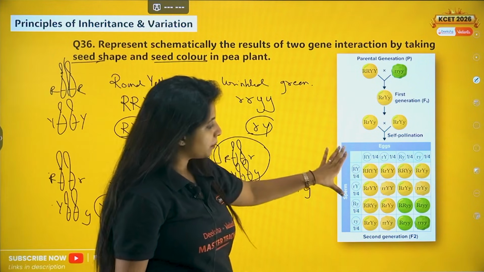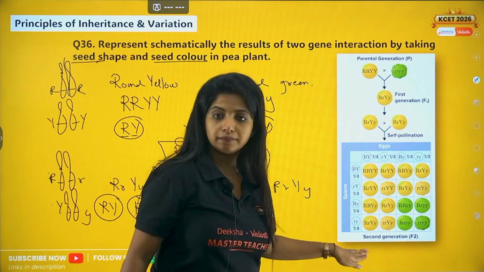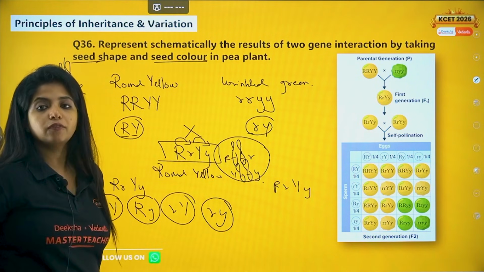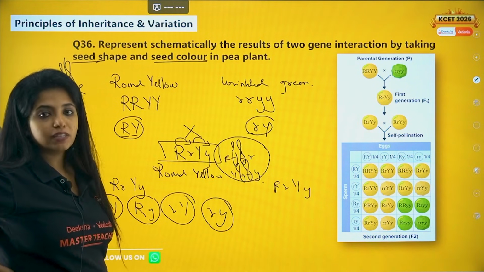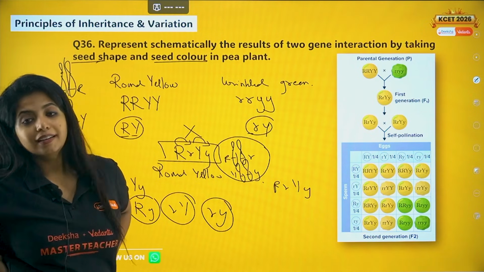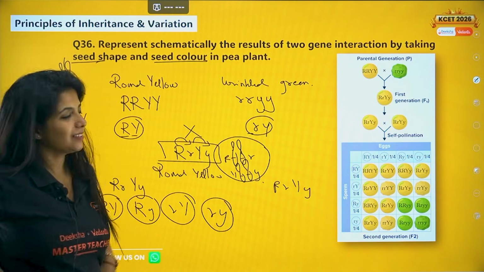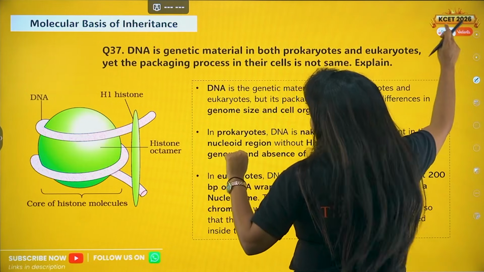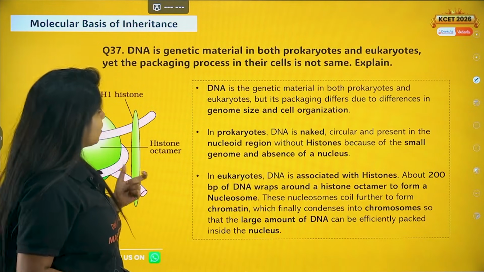You cross them. You make a Punnett square like this and you cross them. And that's how you are going to show schematically the results of 2 gene interaction by taking seed shape and seed coat color in the pea plant. Okay? I hope you understood. Going ahead with the next question, 37th question.